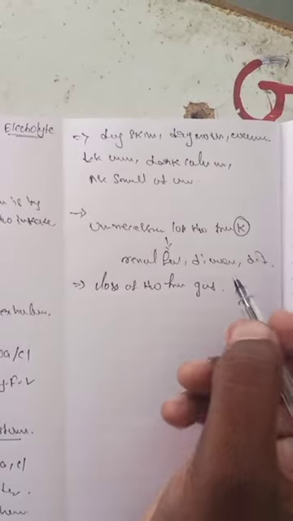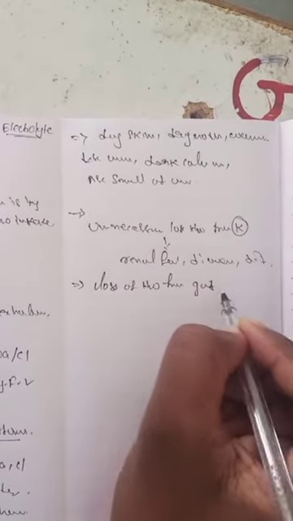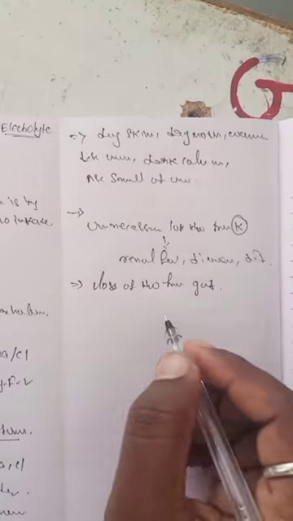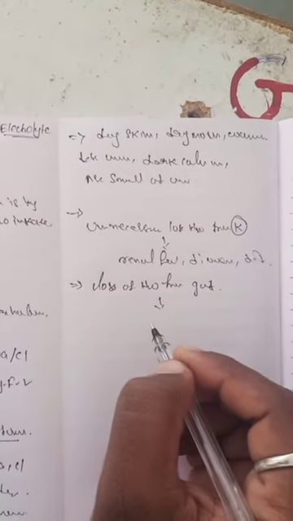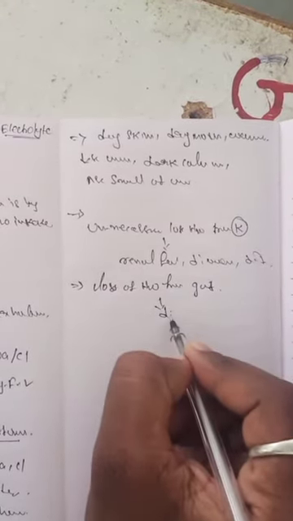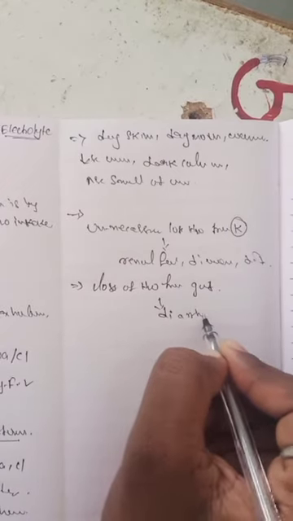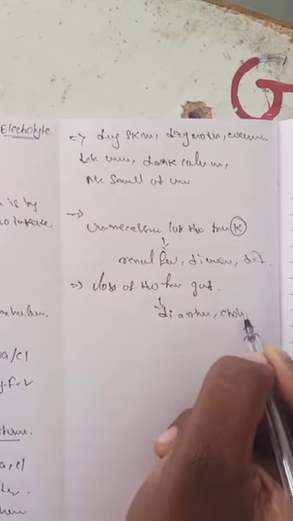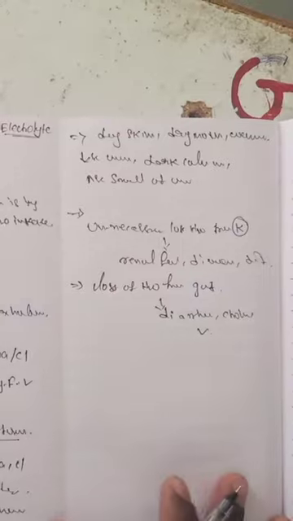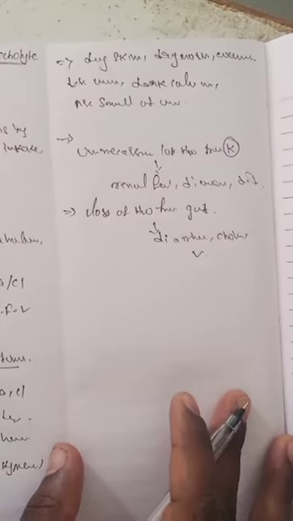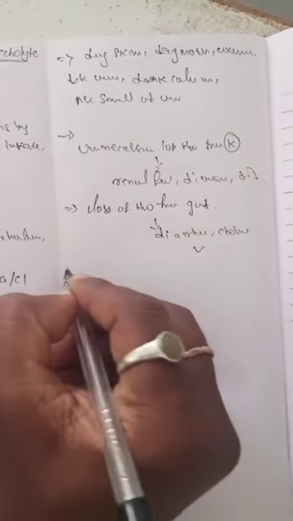Gut means the large intestine and small intestine. How is water lost from the small and large intestine? Due to diarrhea, cholera, and vomiting. Due to these reasons, some amount of water is lost from our body to the environment.